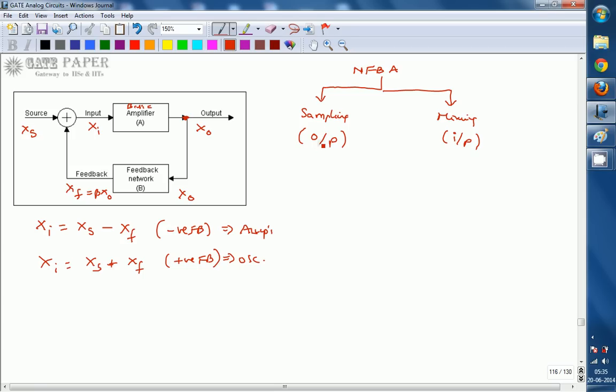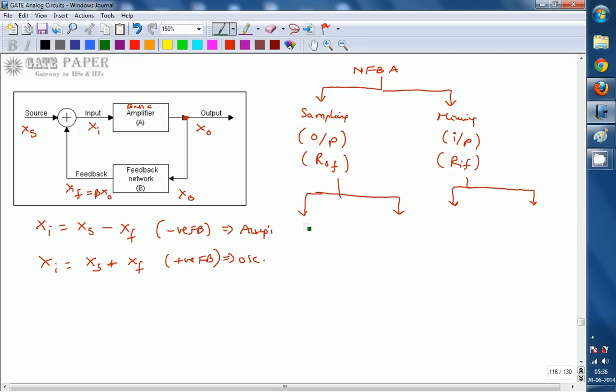The sampling node affects the output impedance with feedback, and mixing affects the input impedance with feedback. So there are two different things. Sampling can be either voltage or current, and mixing is either current or voltage, that is, series or shunt. So we can write like this.